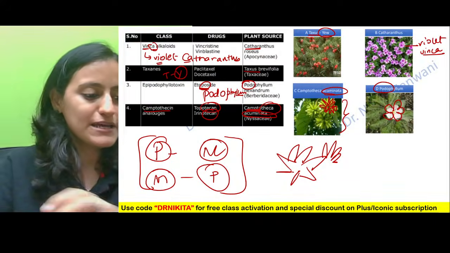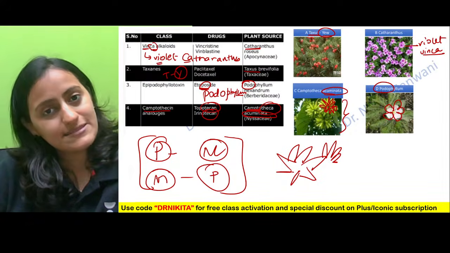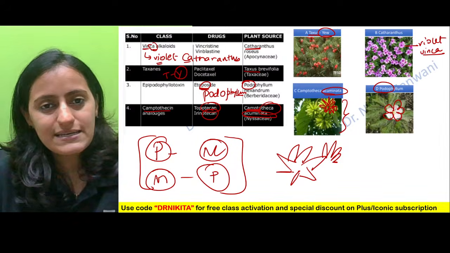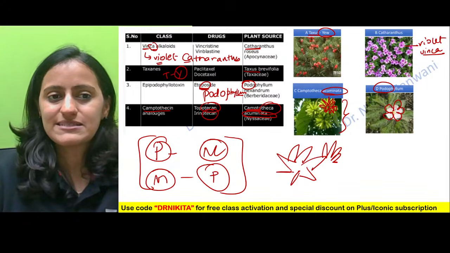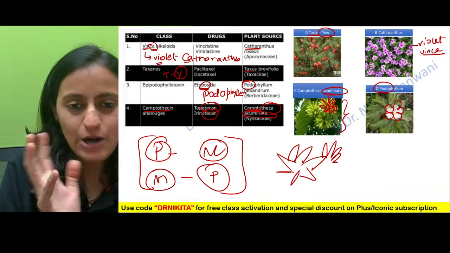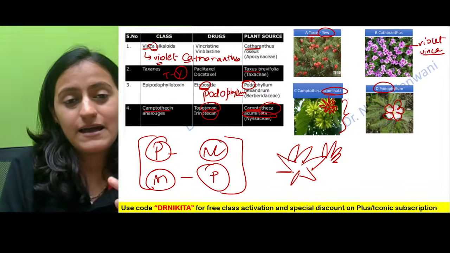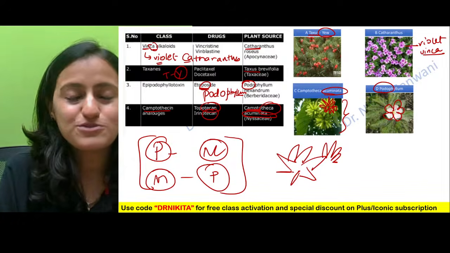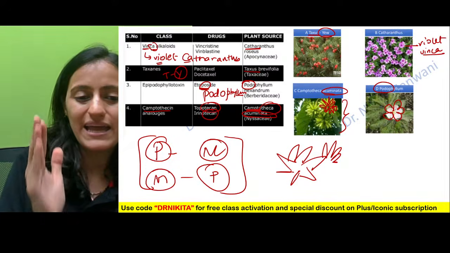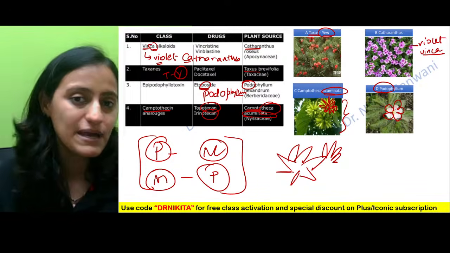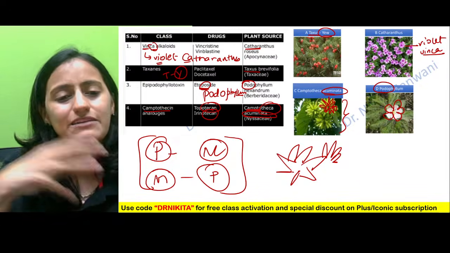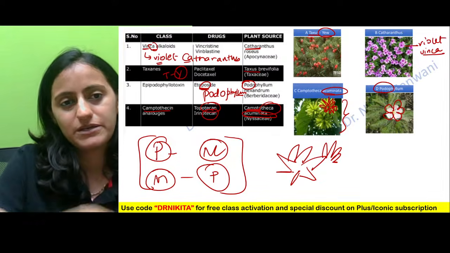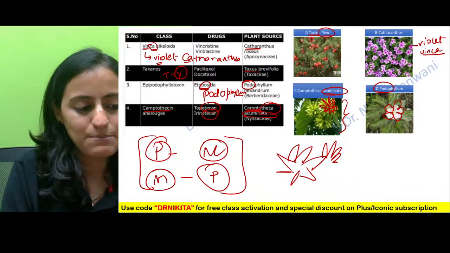So yes, that completes the quick review of the anti-cancer drugs. I've tried to include all the important points that are asked very frequently in the exam. Your homework is to revise this, make one-page notes out of the session we have discussed today, and you can share it on social media as well. And please do solve the MCQs also. Your anti-cancer drugs should come in one page, whatever the important points are. Whenever you come across new information for a particular topic, keep adding on to it so that it's not scattered and everything is in one place.